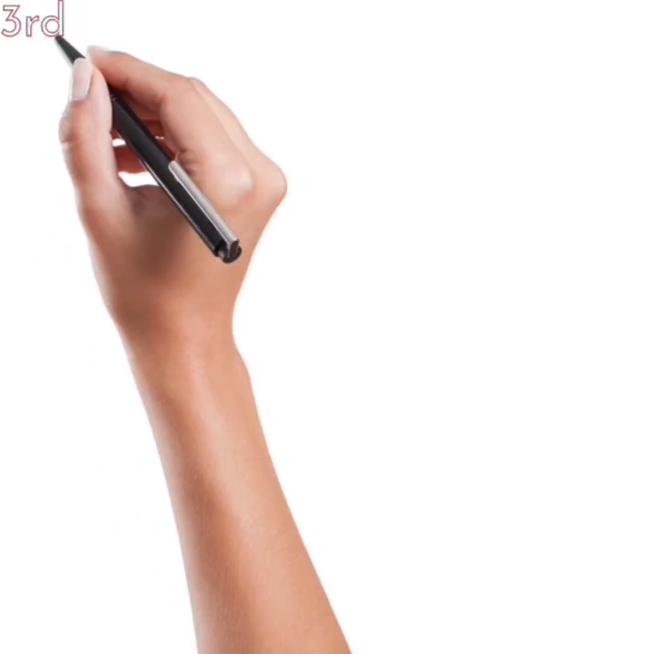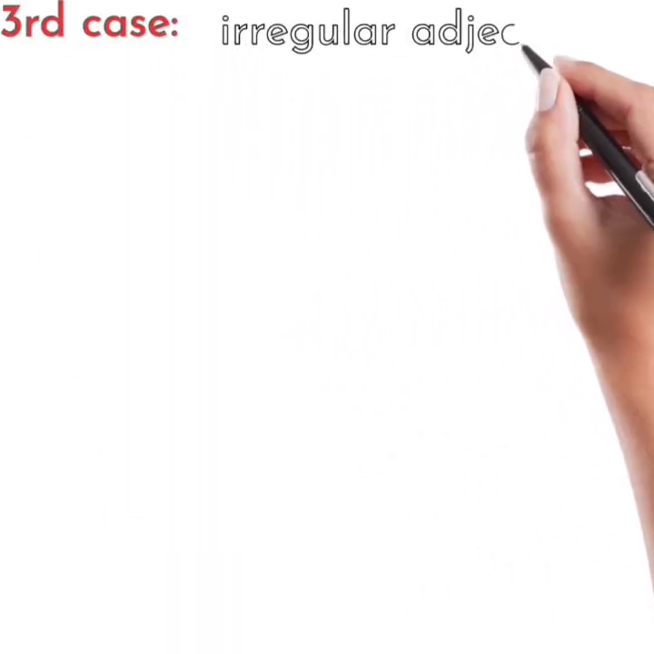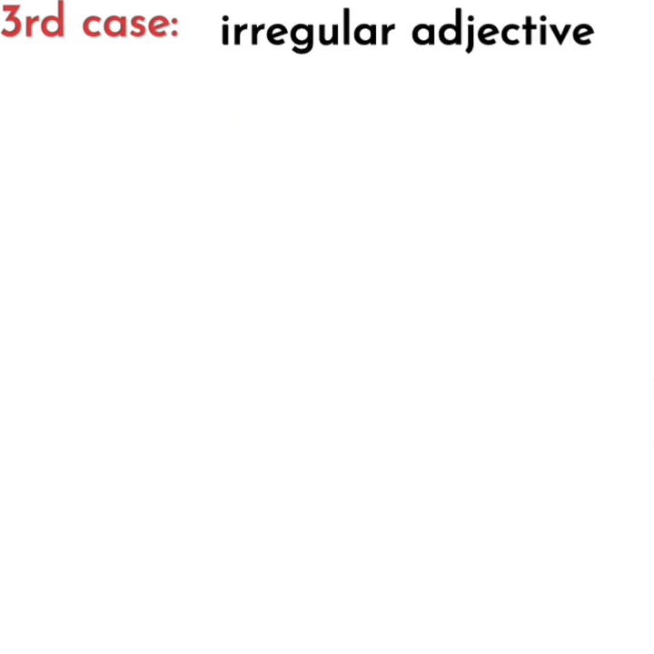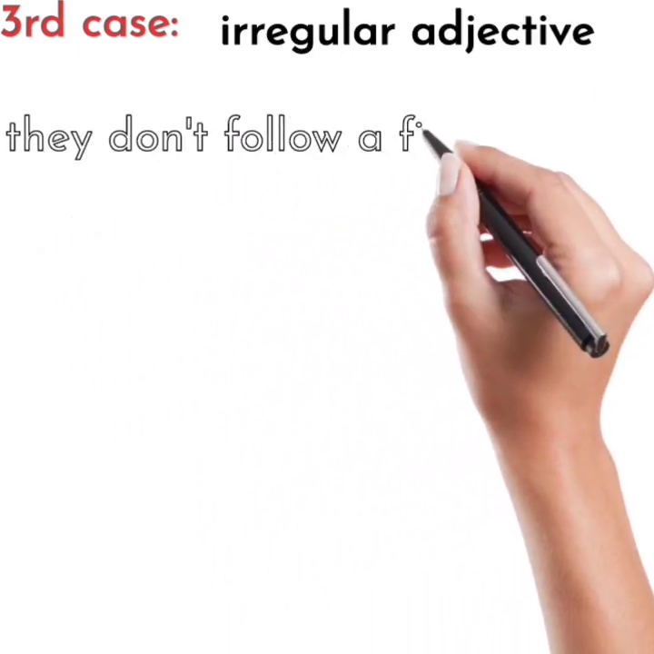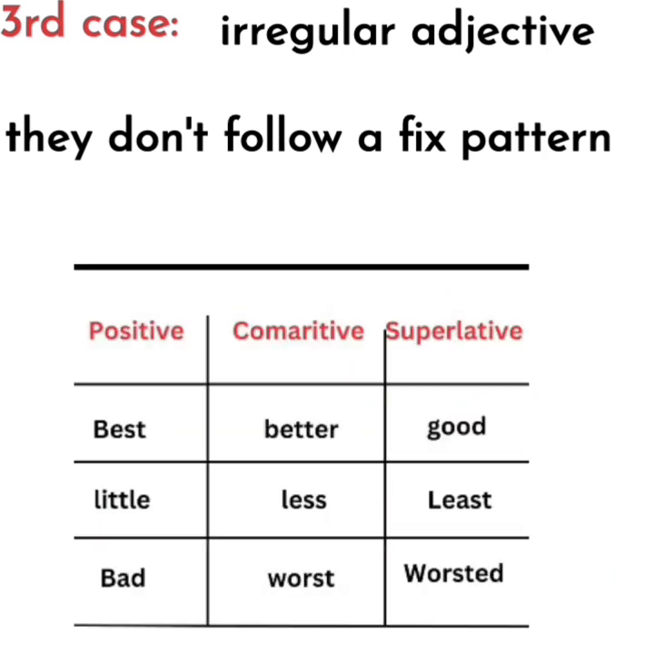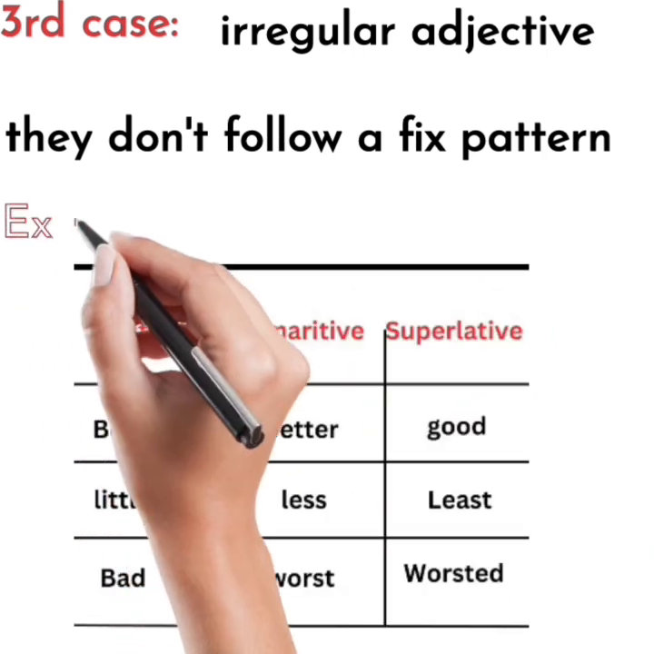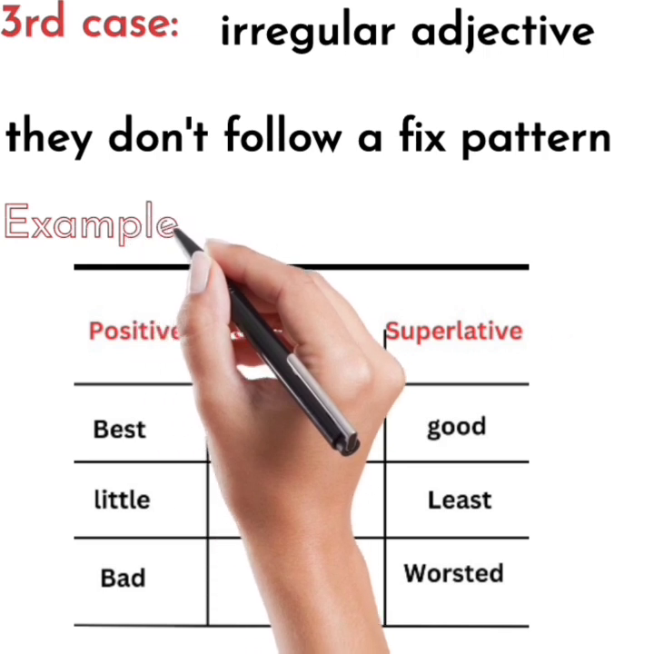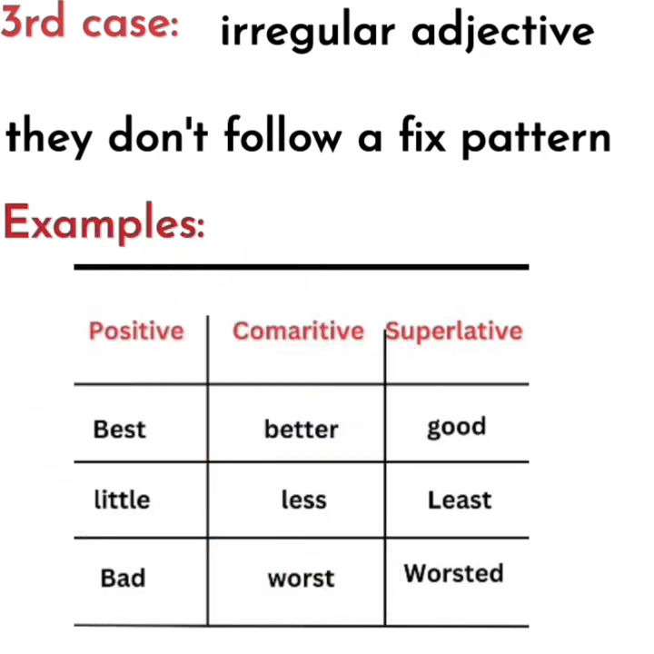In this slide, we are going to talk about the third case of our adjectives. These are also known as irregular adjectives. So what are irregular adjectives? They don't follow any kind of fixed pattern. Example: in the positive degree we have good, in the comparative better, and in the superlative best; little, less, and least. So they don't follow any kind of pattern. So these are the irregular adjectives.